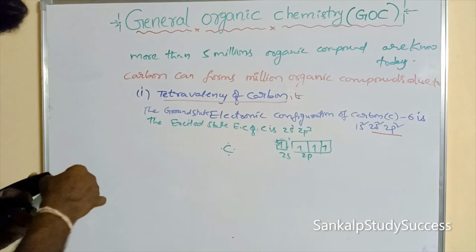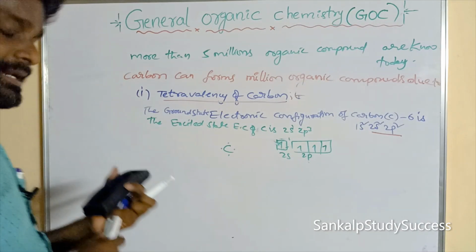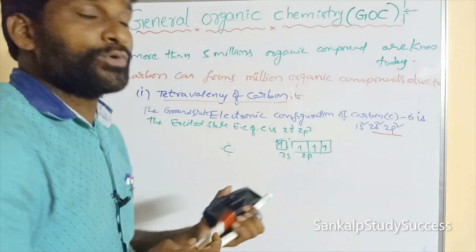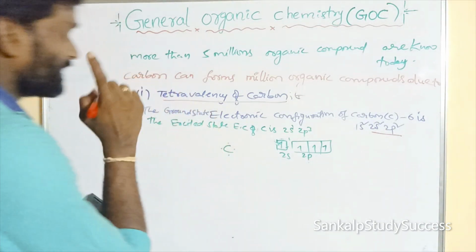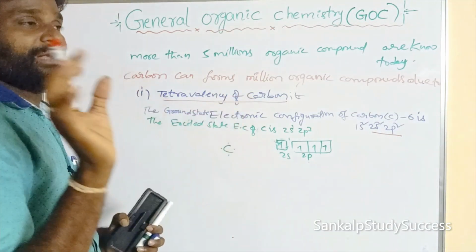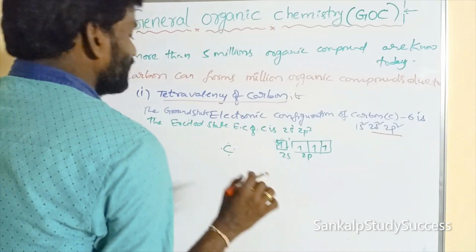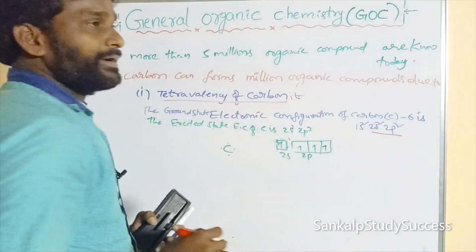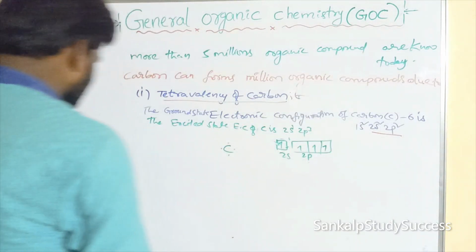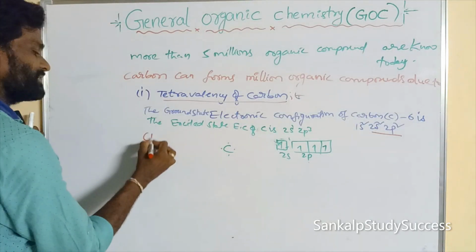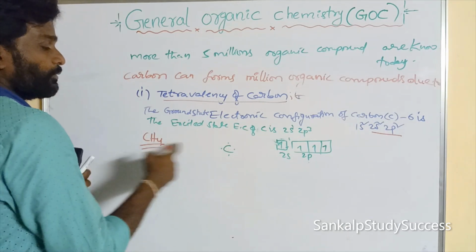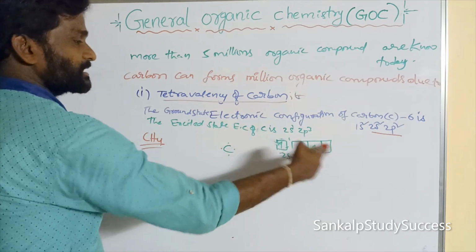So carbon cannot lose electrons and cannot gain electrons. Carbon can only share. Carbon cannot lose or gain electrons; it shares electrons with other atoms. Suppose we take one molecule like CH4. In CH4, what is the central atom? Carbon. What are its valence electrons? 4 valence electrons.